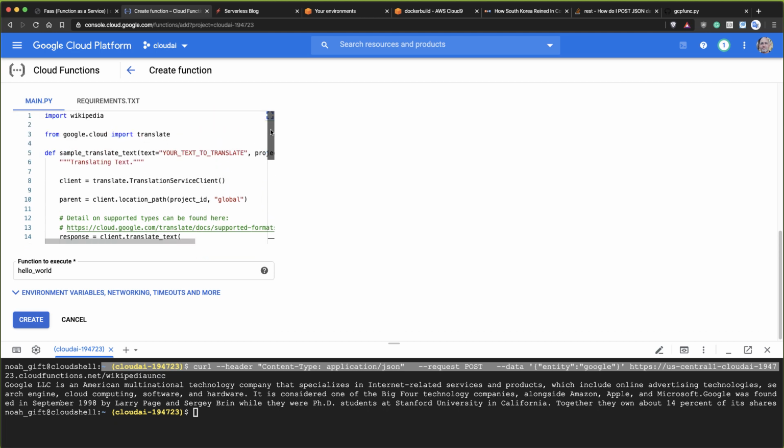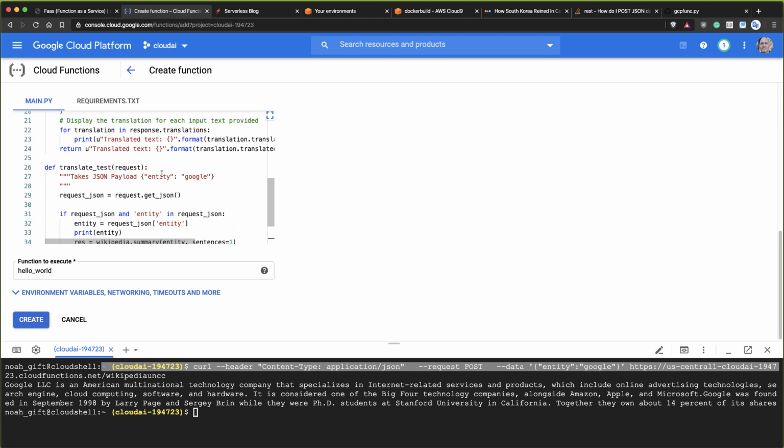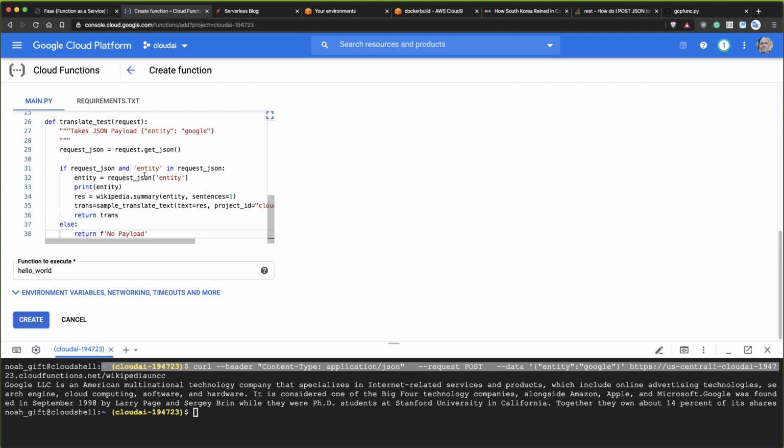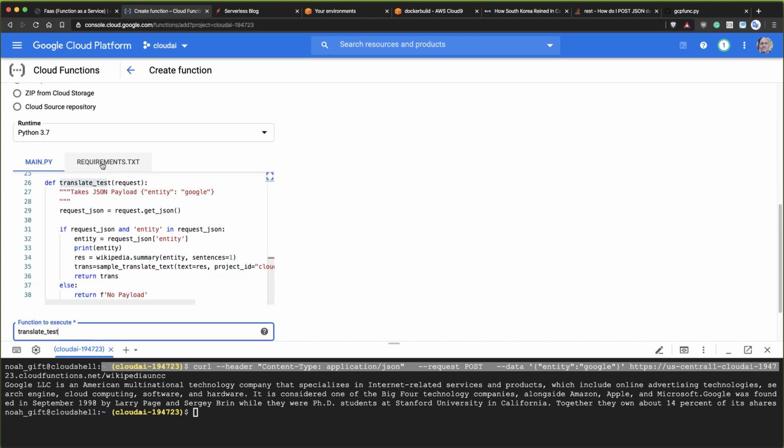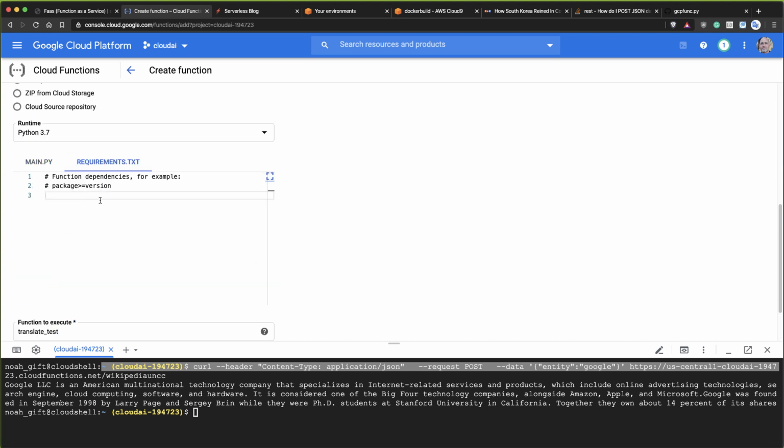Again, I have a translate function. I have this new signature here, so I'm going to have to change that to translate test. So let's change that like that. And now what I will do is I also need to change the requirements. So I need to put in here Wikipedia, that's one.